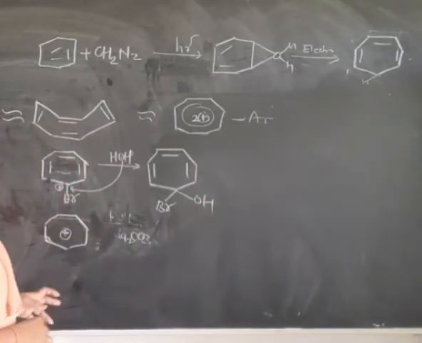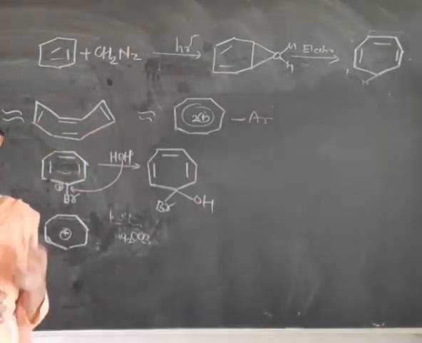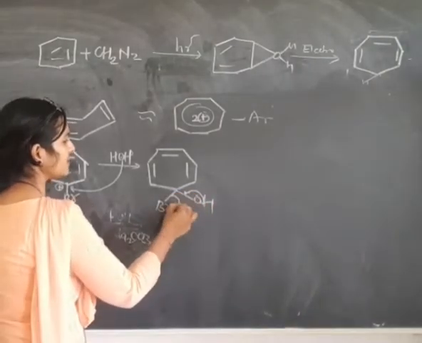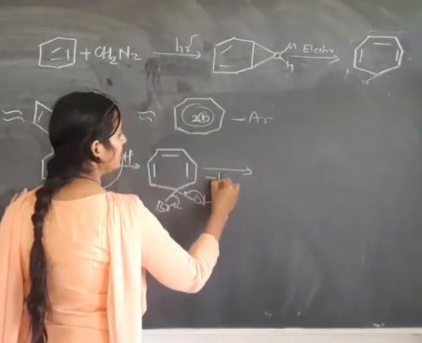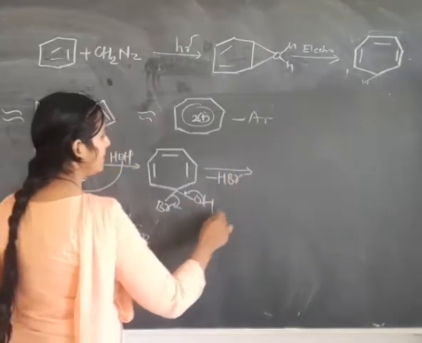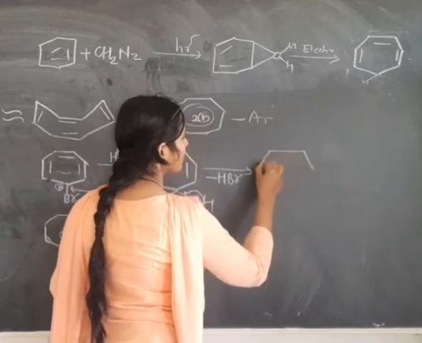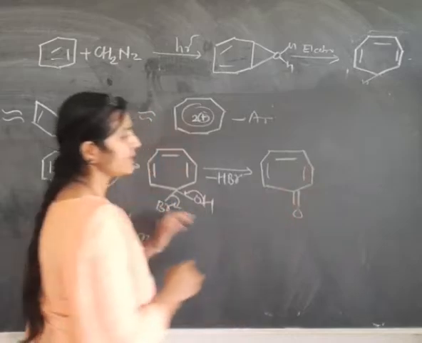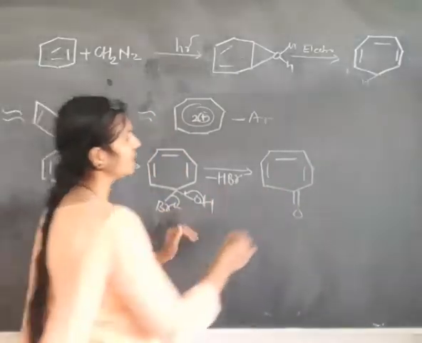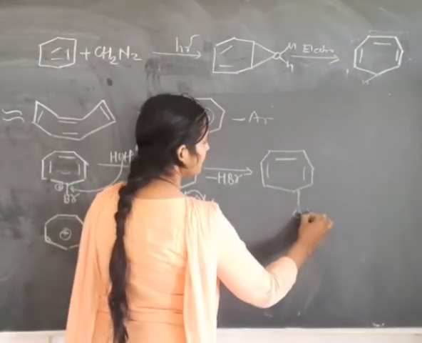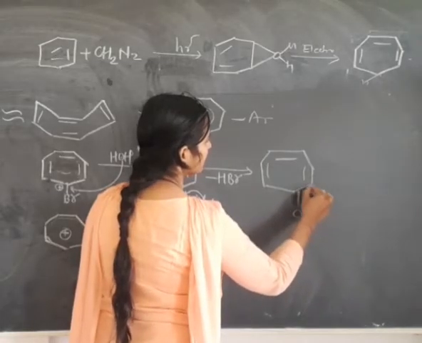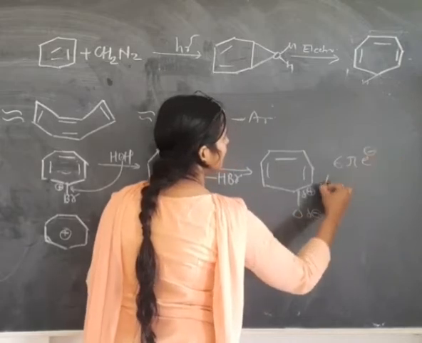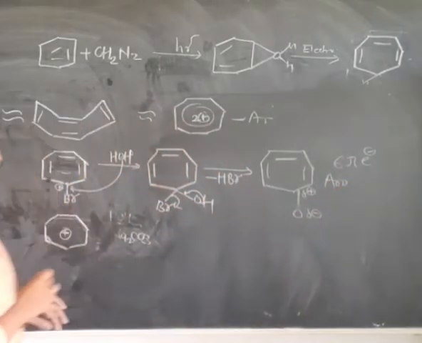But the stability of two nucleophiles attached to the same carbon atom is very low, and therefore the inner rearrangement takes place, HBr is easily removed and we will get the tropone molecule. And when we separate the charge, we get the negative charge on the oxygen and positive charge on the carbon, and the system follows the 6 pi electron rule, and therefore it is aromatic in nature.